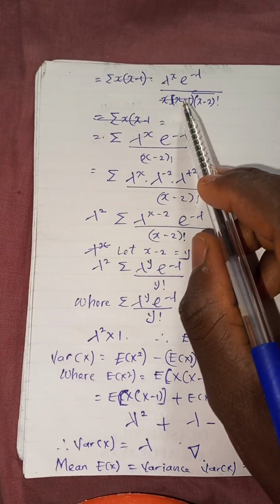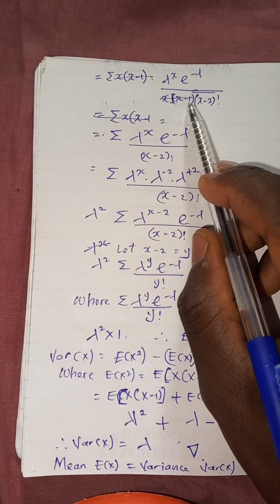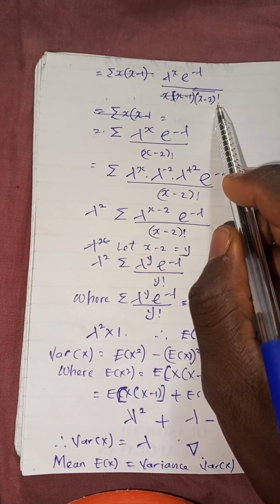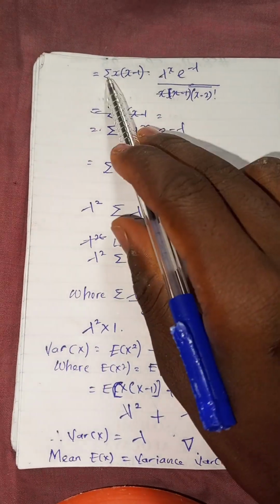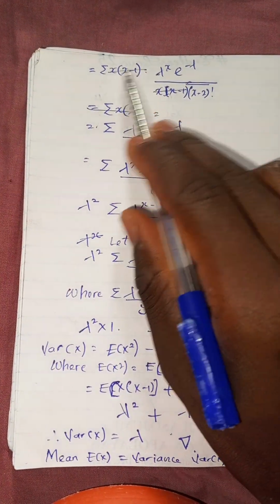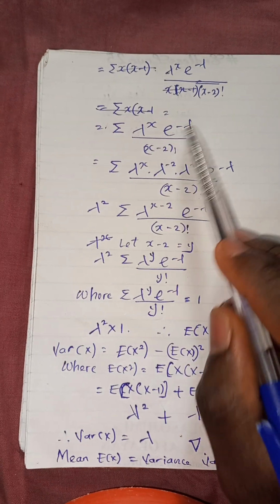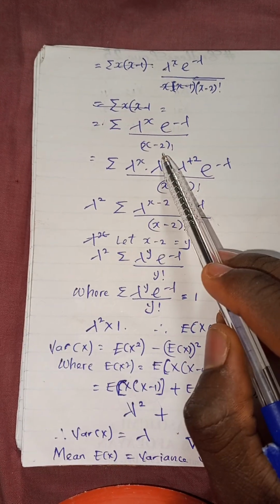As I explained, we expand x factorial twice in the variance: x into x minus 1 into x minus 2 factorial. So x into x minus 1 cancels x into x minus 1, and we have summation lambda raised to power x, exponential minus lambda, over x minus 2 factorial.